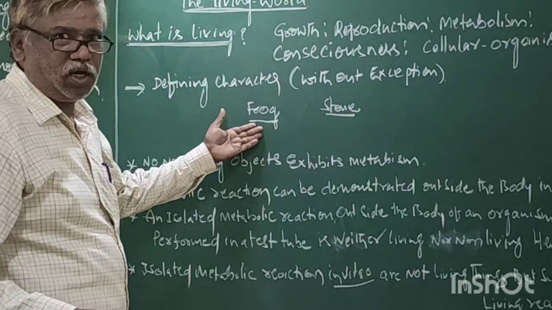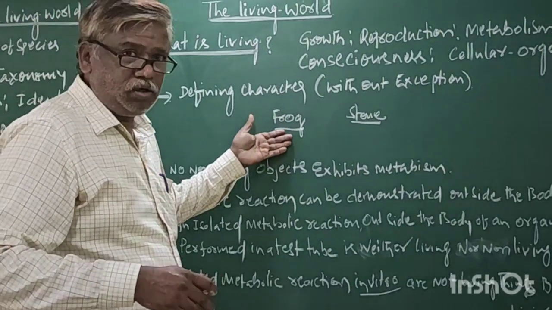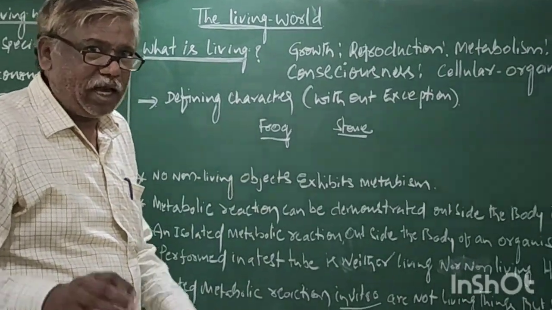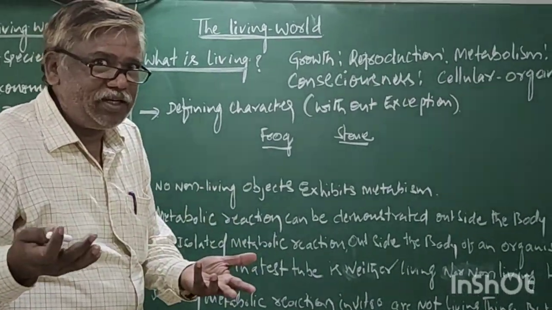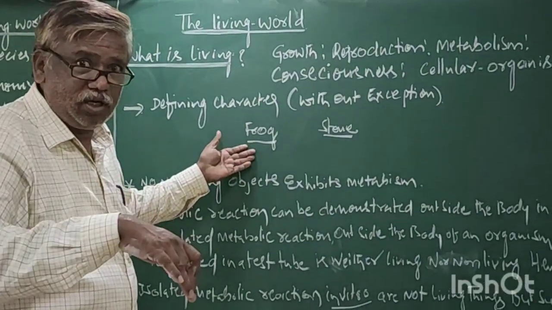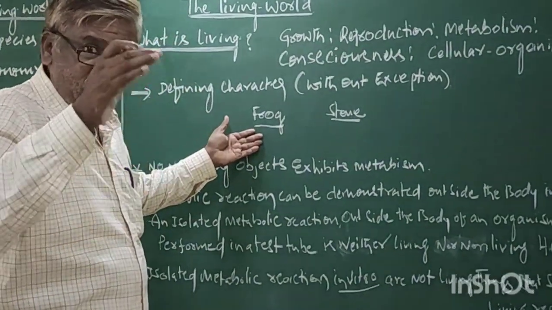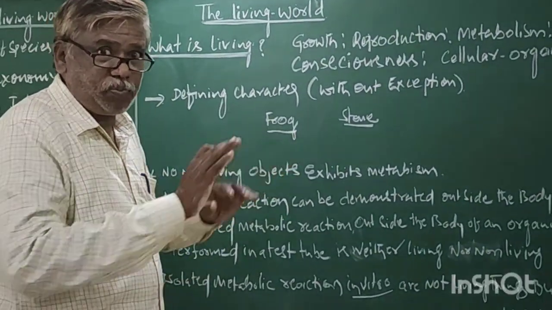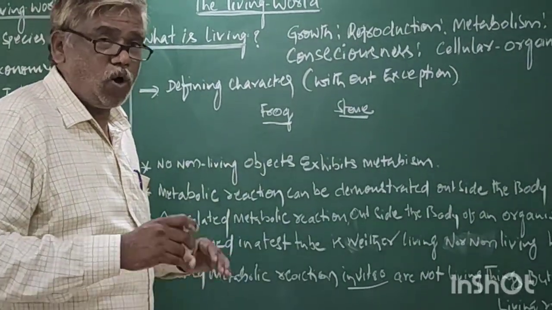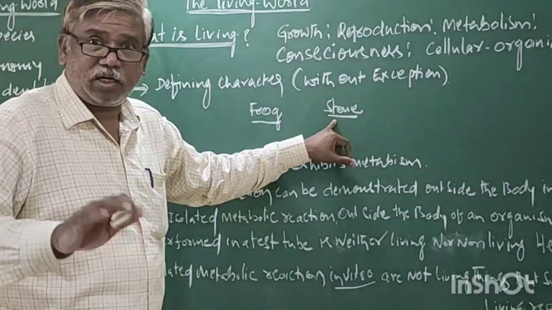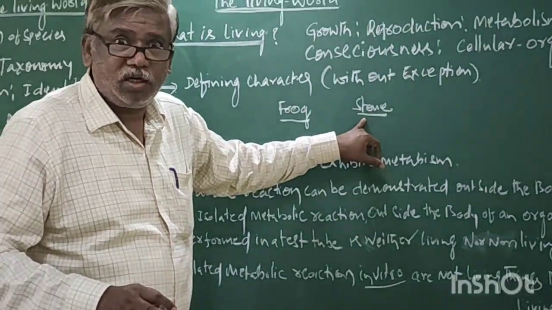Hence, it is living. But how can you say it is living? Due to the presence of life. But we cannot see the life which is present in the frog. Even though it is not visible, life is present. The stone does not contain life, hence it is called non-living.